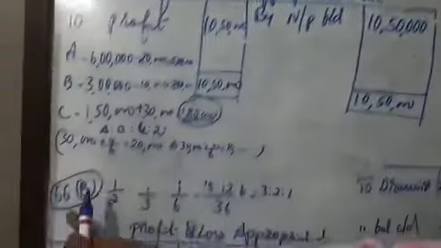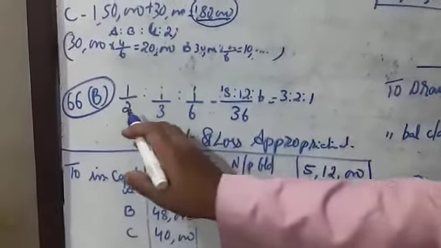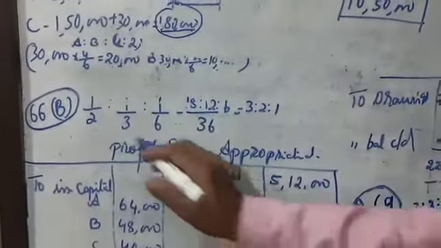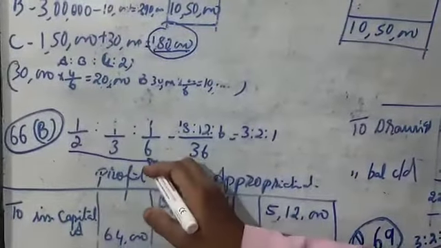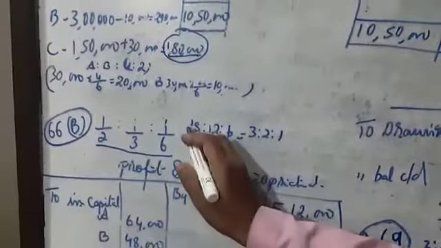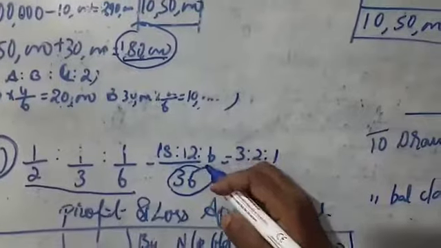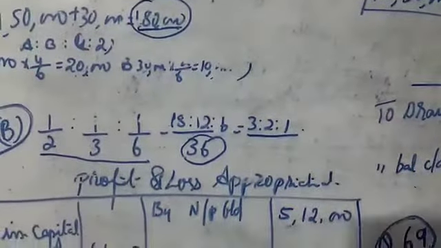The next question is 66B. There also A, B, C have the ratio given as 1/2, 1/3 and 1/6. The denominators are not the same, so first we should make the denominators the same. We take the LCM, which comes to 36. So A is 18:12:6. When we cut it down, it comes to 3:2:1, which is the profit sharing ratio.